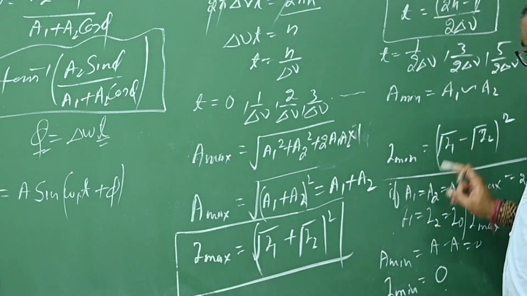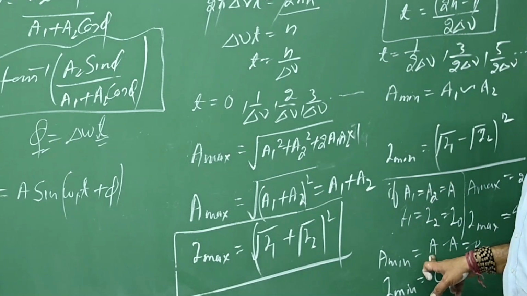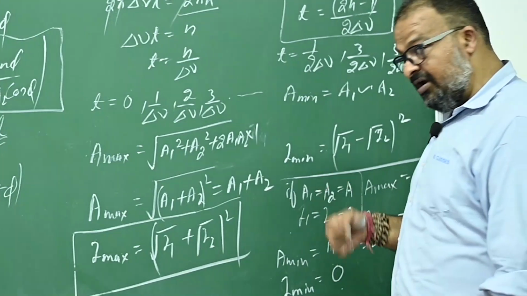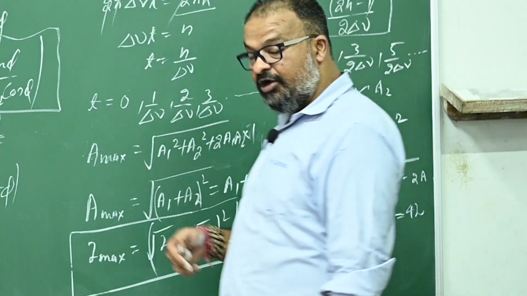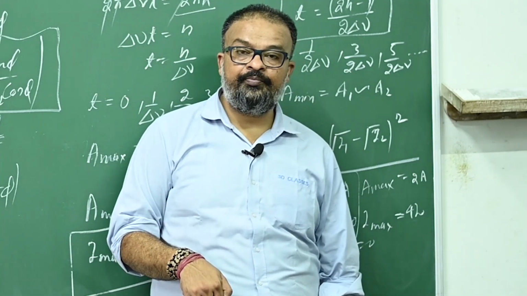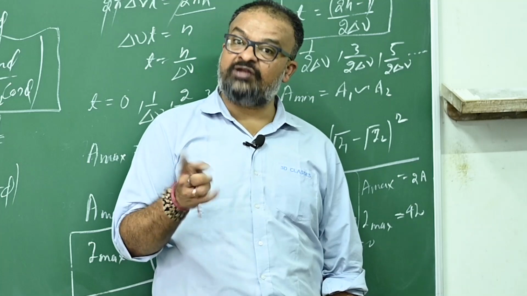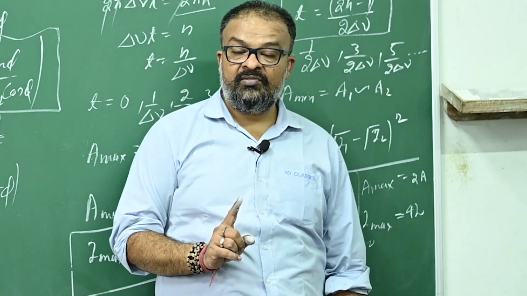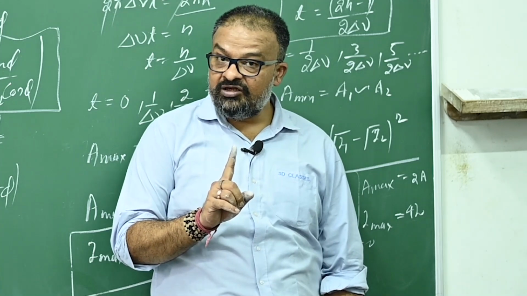But in this case, in case of minimum intensity, you will say 2A minus A, that means there is some amplitude even in case of minimum amplitude. That means there will be some intensity of sound even in case of minimum intensity. That means minimum intensity will not be zero.